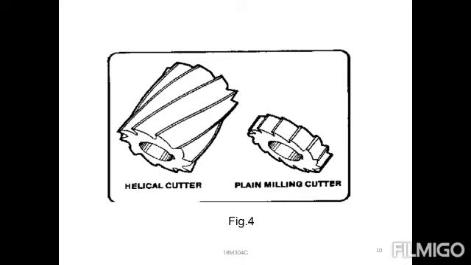The angle of the helical cutter is more than 45 degrees, up to 56 degrees. What is the need for providing an angle on the teeth? It is utilized for removing the maximum amount of material, and as well, a very high amount of finishing we can get with this type of cutter.